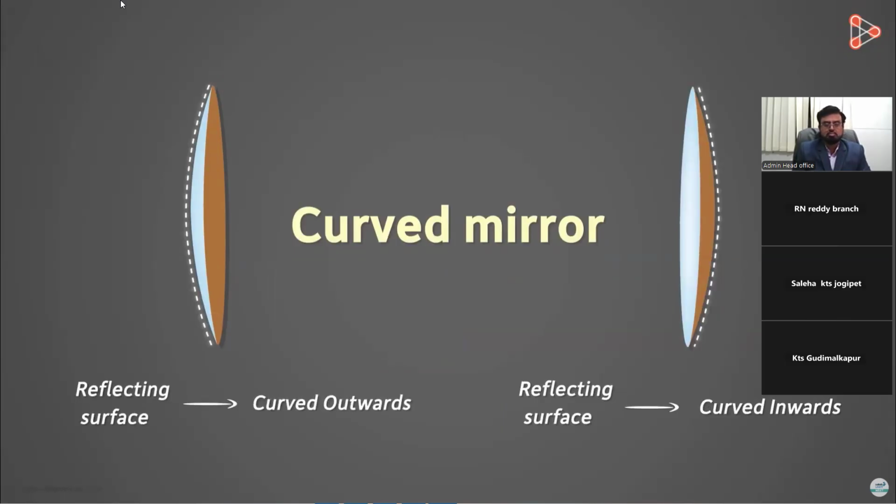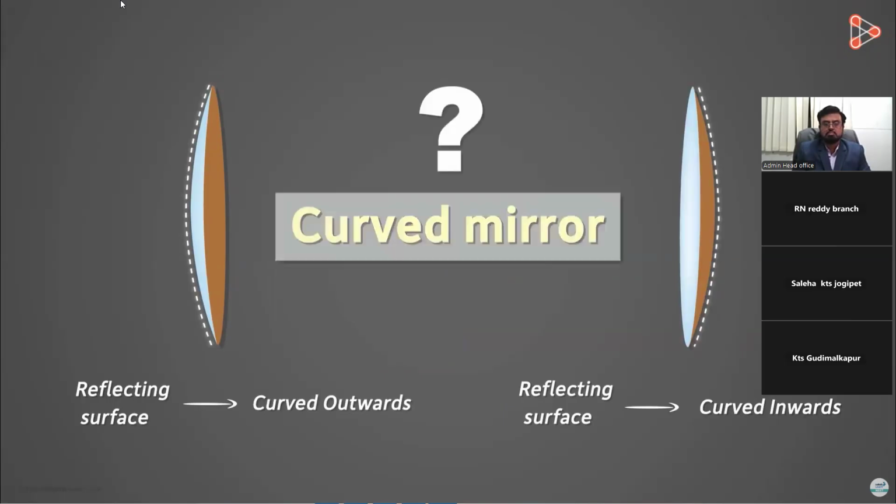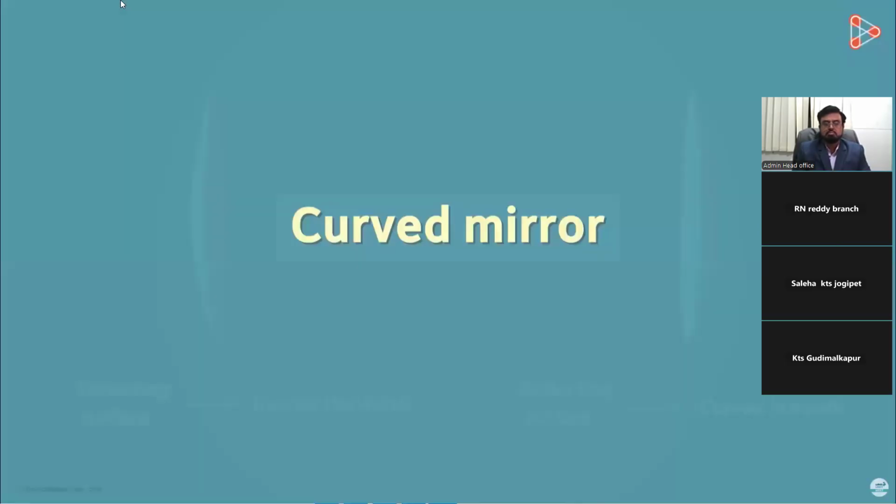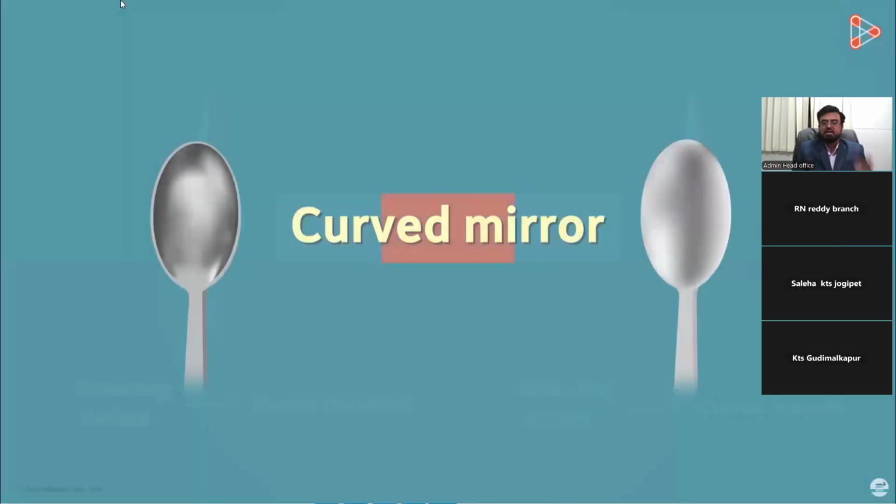Can you think of examples where you have seen curved mirrors? The shiny surface of a spoon is a good approximation of a curved mirror. A spoon has two reflecting surfaces, one curved inside and the other curved outside.